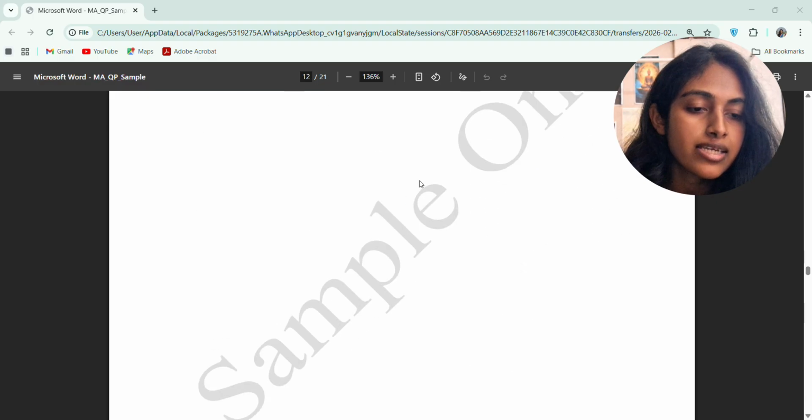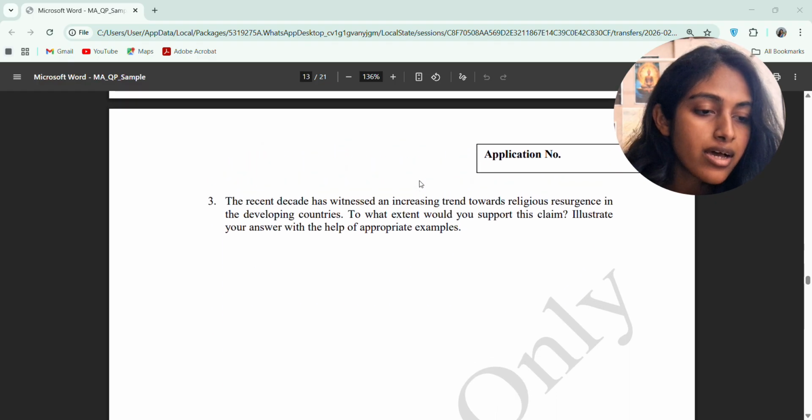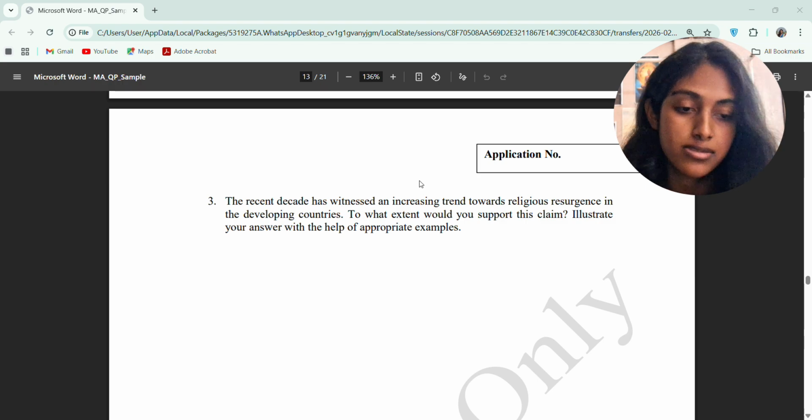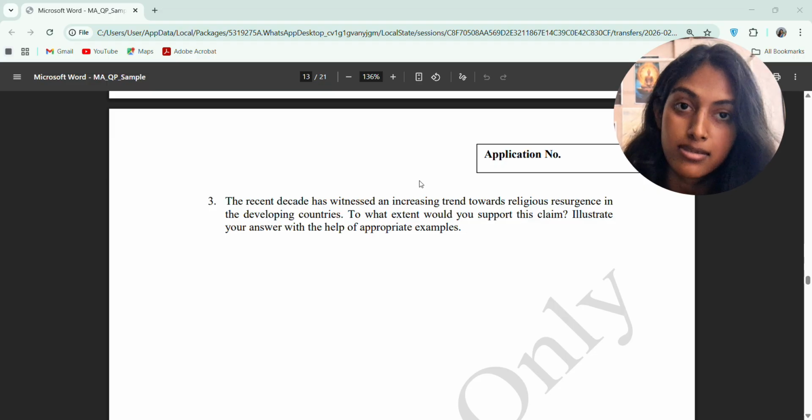The third one is: the recent decade has witnessed an increasing trend towards religious resurgence in the developing countries. To what extent would you support this claim? Illustrate your answer with the help of appropriate examples. Again, you have to know the examples to answer this question.